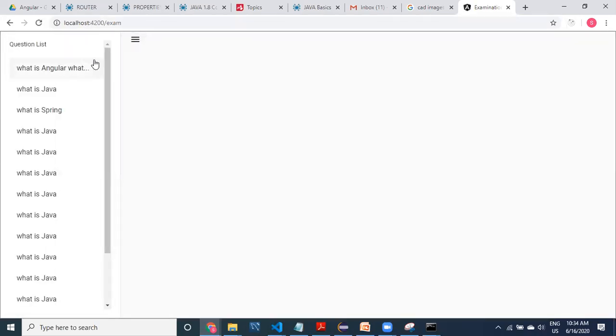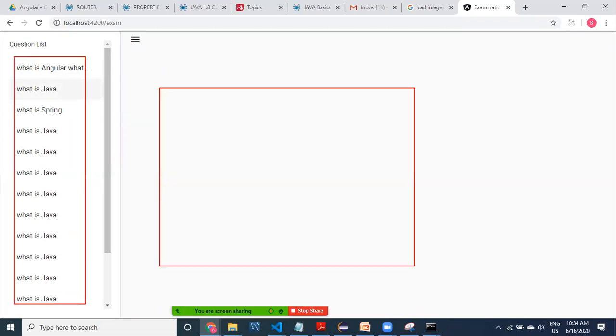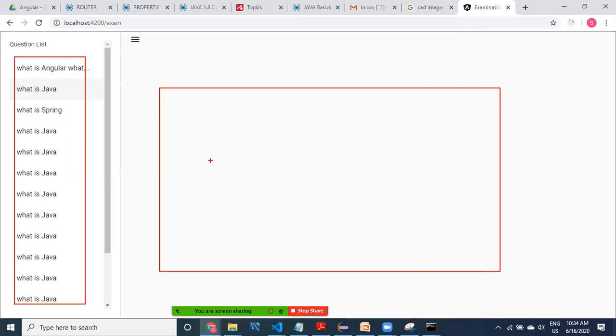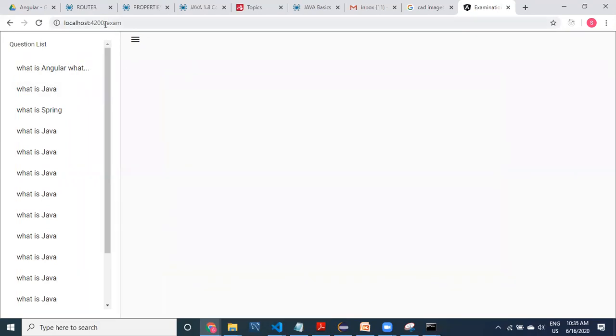What happened? This is one kind of router outlet, and this is another router outlet. Here it is going to be exam, only exam.